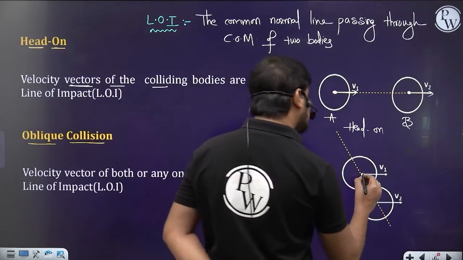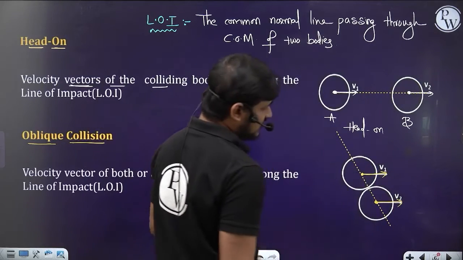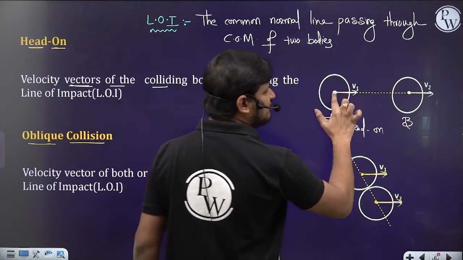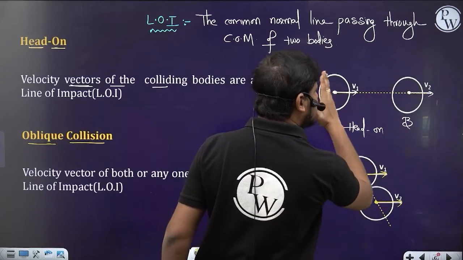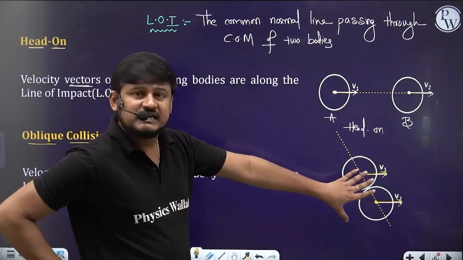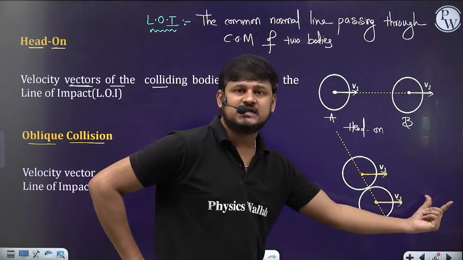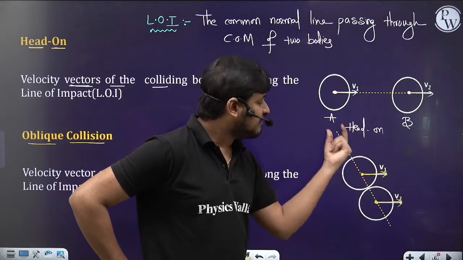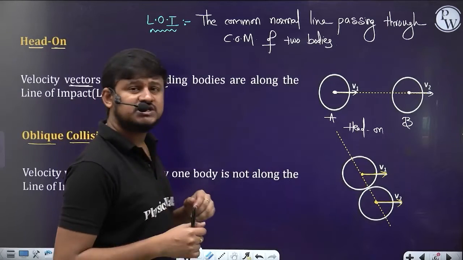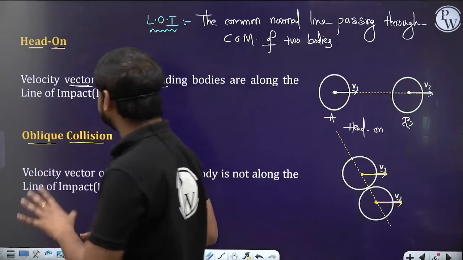Now body 1's velocity will be in this direction, and body 2's velocity is along this direction. That means their velocity vectors are not along the line of impact. In the previous case, their velocity vectors were along the line of impact, so that's the head-on collision. Here in the second case, the velocity vectors are not along the line of impact, so such a collision is said to be the oblique collision. Okay, clear guys? Understood?